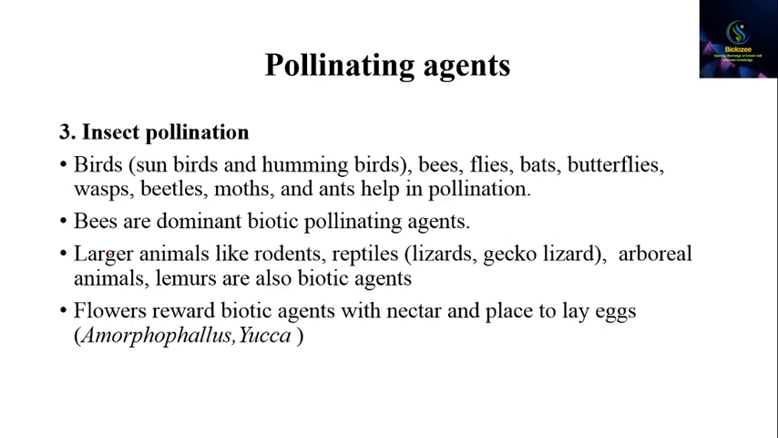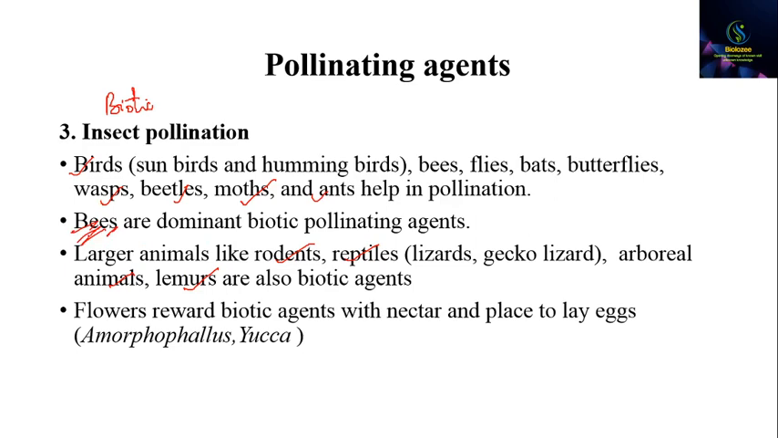Alright. Now there is insect pollination, or we can just call it biotic pollination, because not only insects but birds also take part in this type of pollination. There are moths, ants, beetles, wasps, bees, flies, bats, butterflies. Along with that, rodents, reptiles, some arboreal animals and lemurs also take part in pollination. And among all these organisms, bees are the most dominant biotic agents used for pollination.